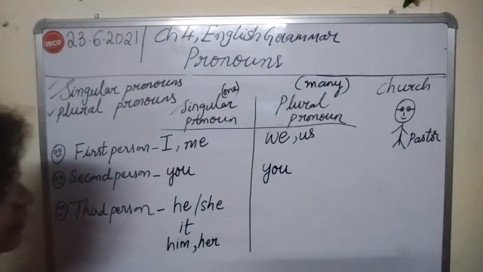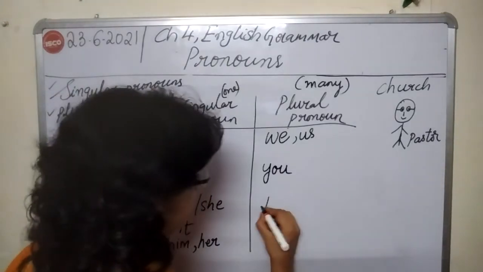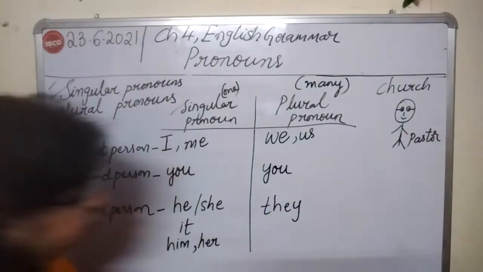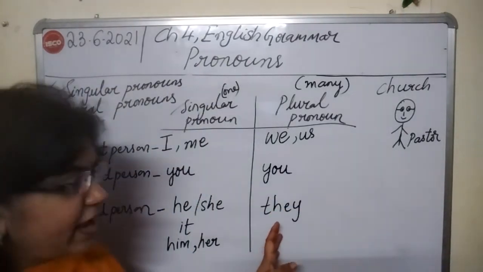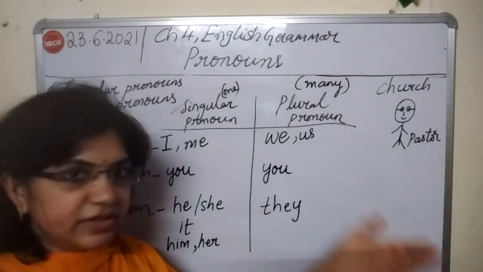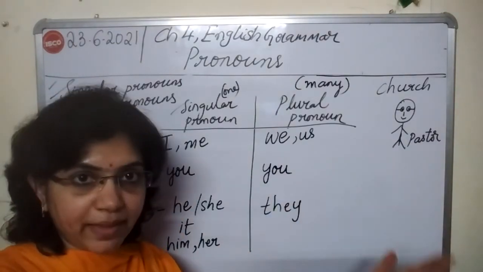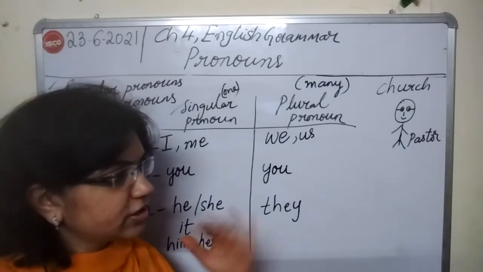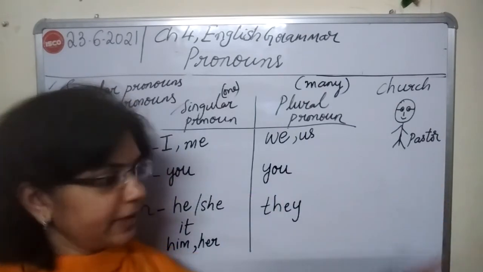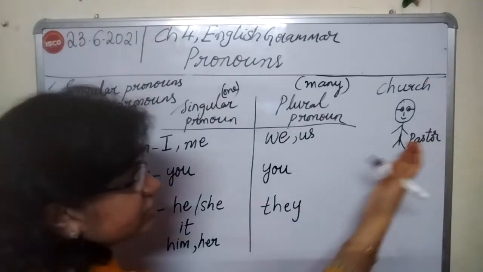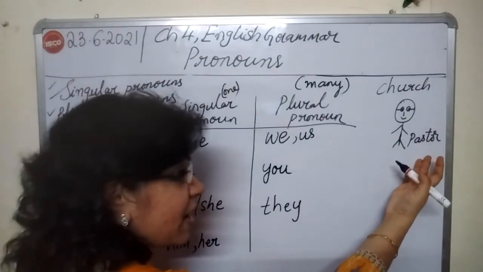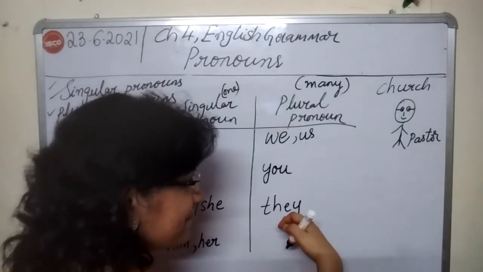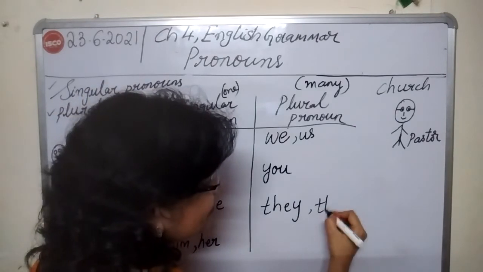Now third person. Third person is they. So when I'm saying they, I'm not there with them. I'm not with the group. I'm different. Now that group is different. They went to the pastor and the pastor gave them his blessings.